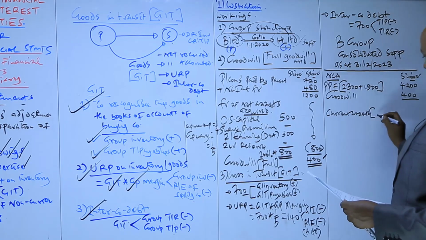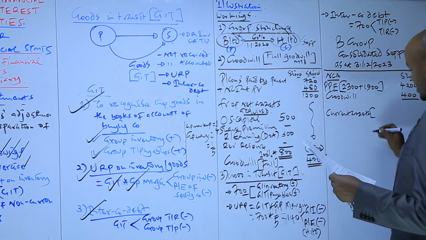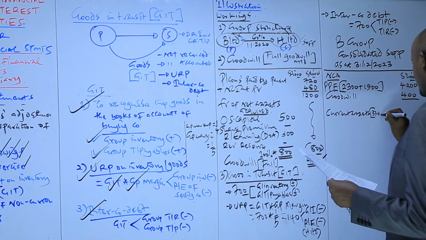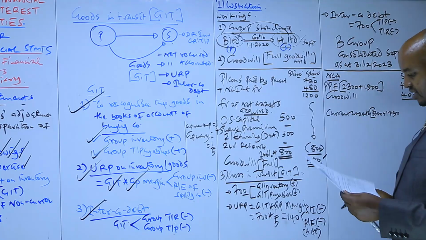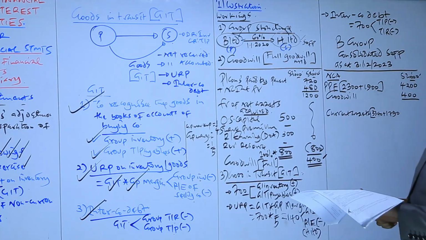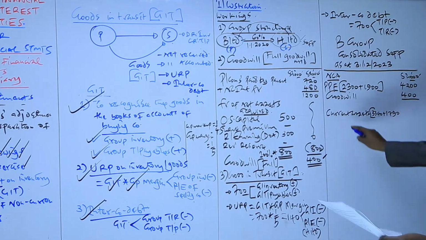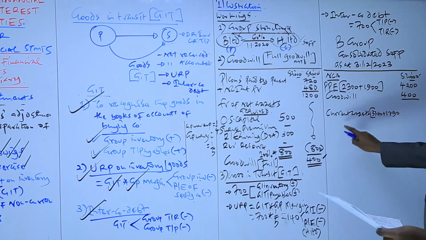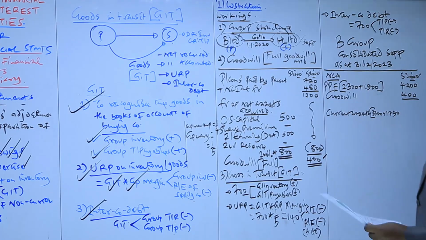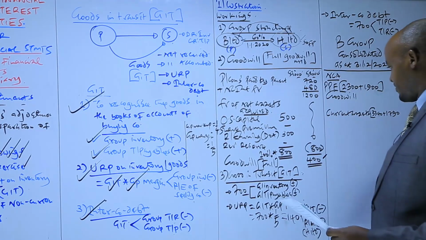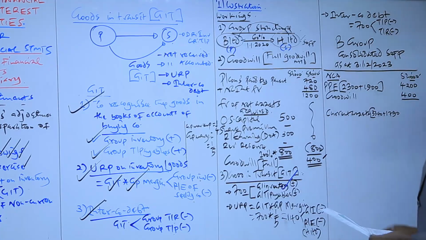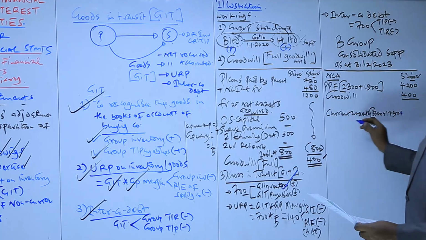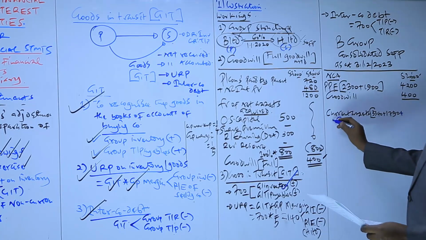Current assets. For current assets, we take those of the parent, that 340 plus 1790, and then we also have some adjustments here. Remember, receivables and inventory are part of the current assets. So we have these goods in transit, which you have said should be added to inventory, so we add 700.